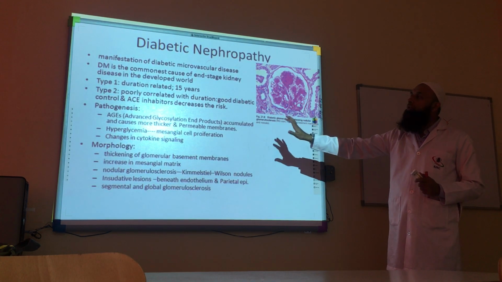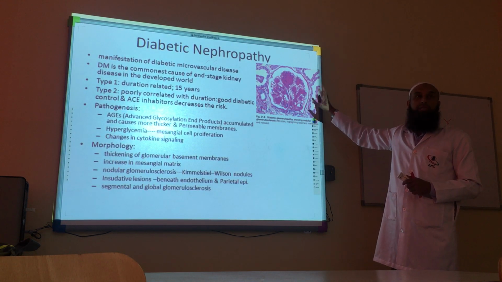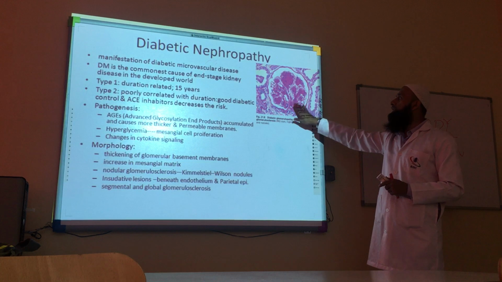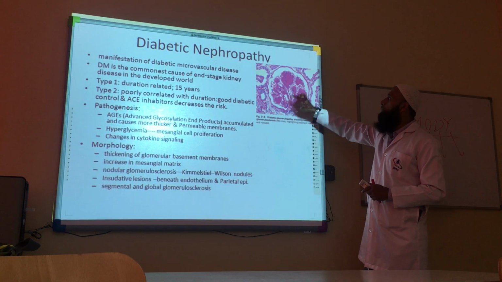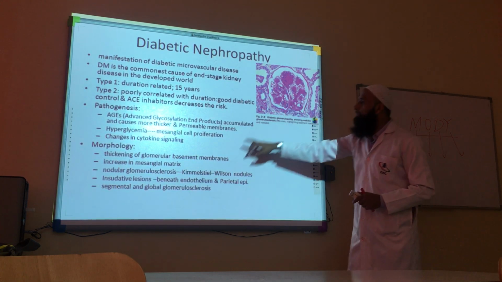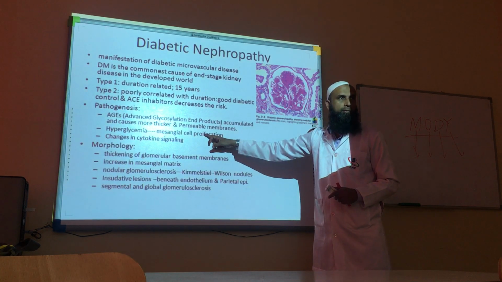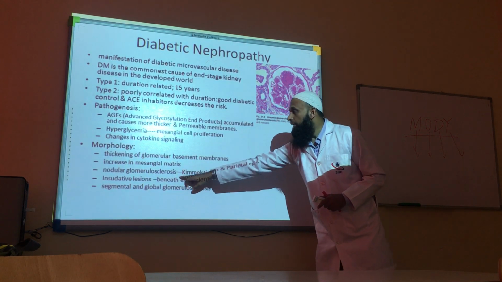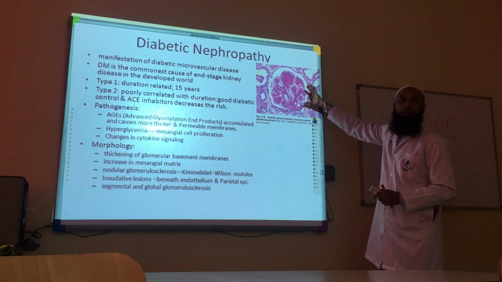It's not mentioned here, but sometimes even amyloid-like proteins are also deposited. Once all these are happening, we see that the glomerular basement membrane is thickened, and the mesangial matrix is increased because of this. Typically, they form nodules of thickening in the glomerulus.